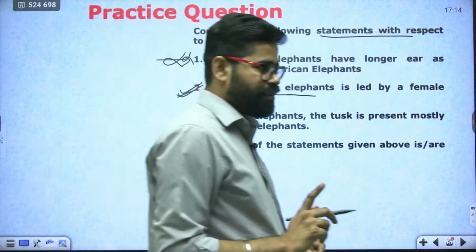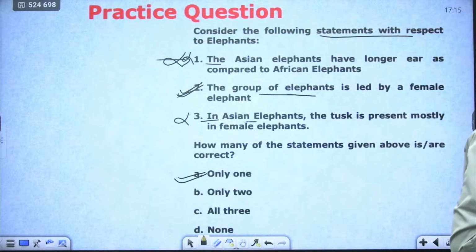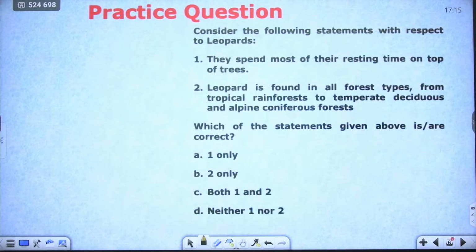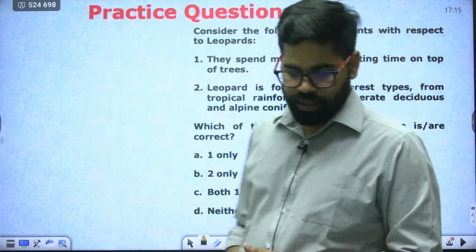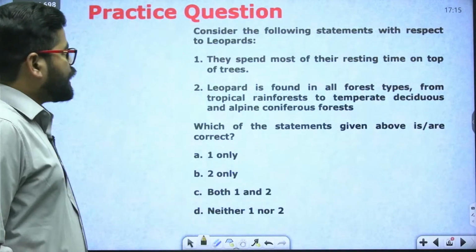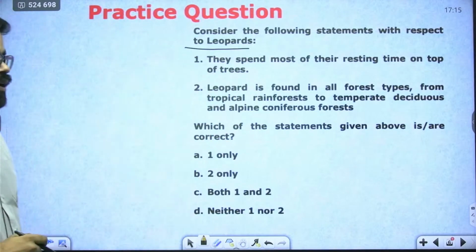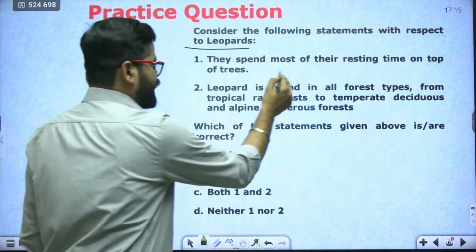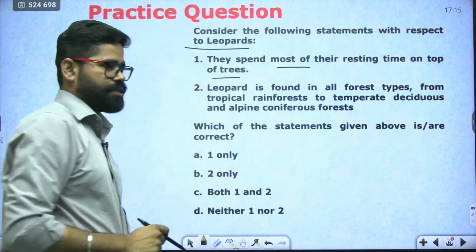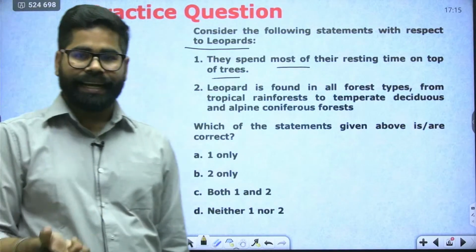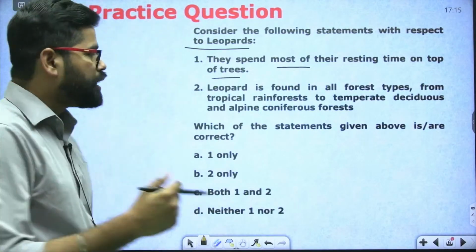Okay, is that clear? Now coming to the next question. Consider the following statements with respect to leopards. They spend most of their resting time on top of trees. First is saying they spend most of their resting time on top of trees.